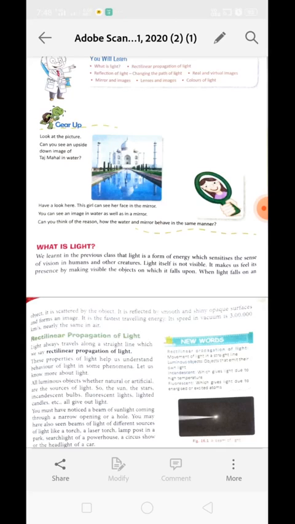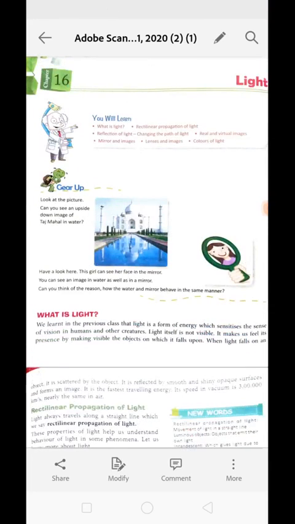Understood? Whenever light falls on an object, it's scattered by the object. Some of the light rays are absorbed by the object and some of them are reflected back, and these reflected back rays fall on our eyes and make us able to see the object. Whenever light falls on a smooth and shiny surface which is opaque in nature, most of the light gets reflected back, and when this reflected back light is perceived by our eyes, we can see the image. So basically the image is formed by the reflection of light.